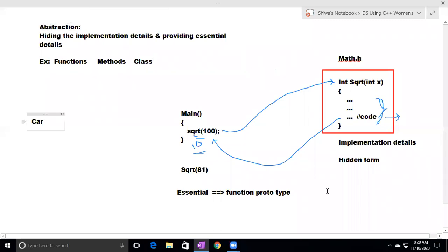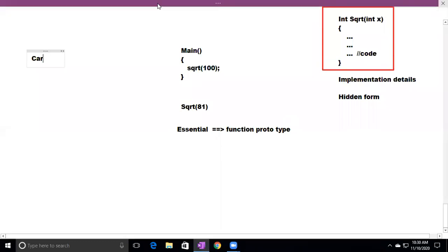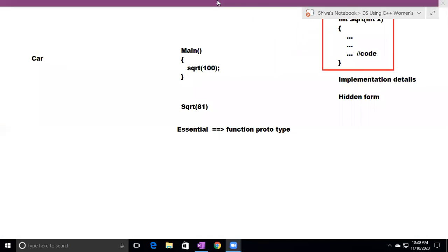Abstraction. Okay, so I'm giving one last example for your clear understanding. Pay attention and listen carefully here. For example, you are using an ATM center. You are using an ATM machine.